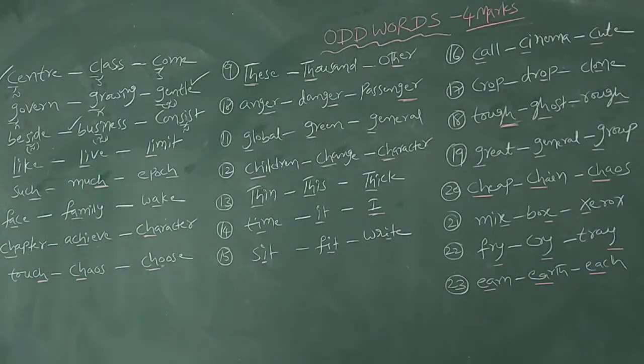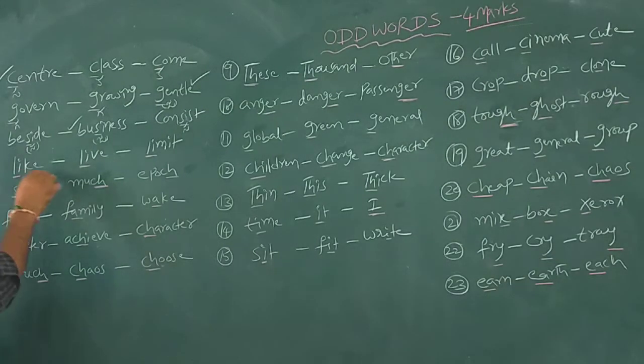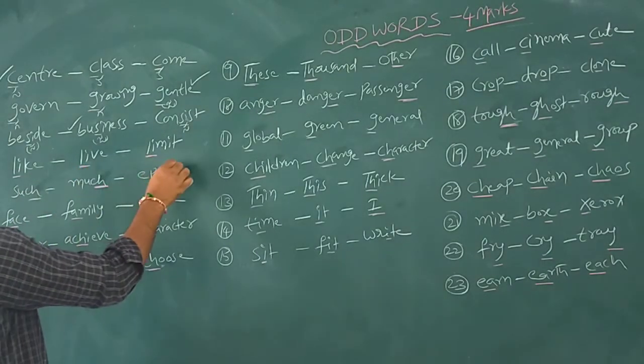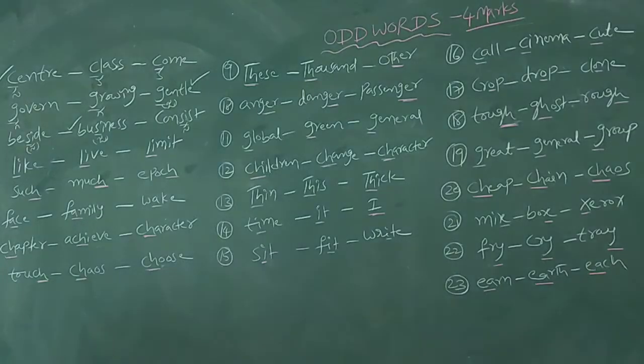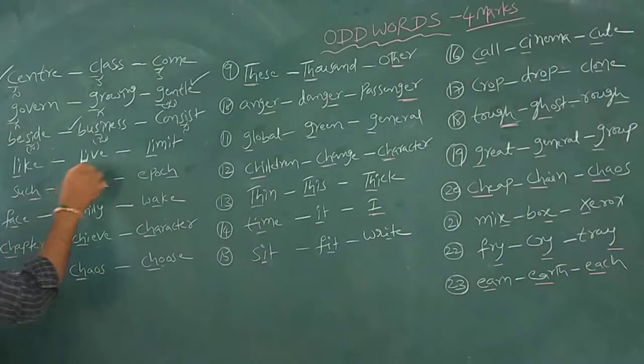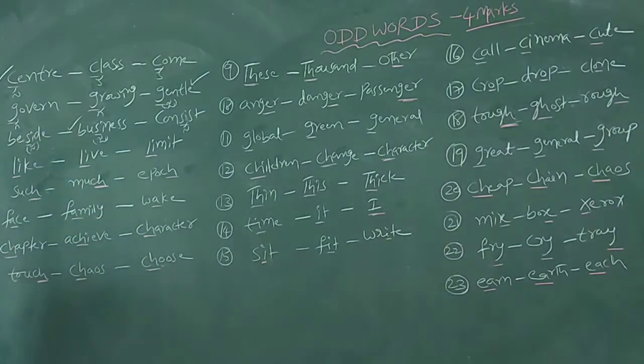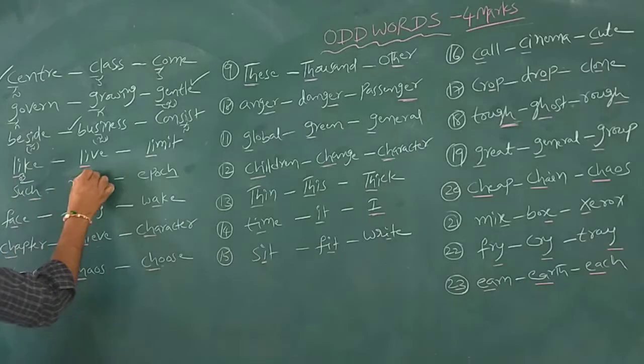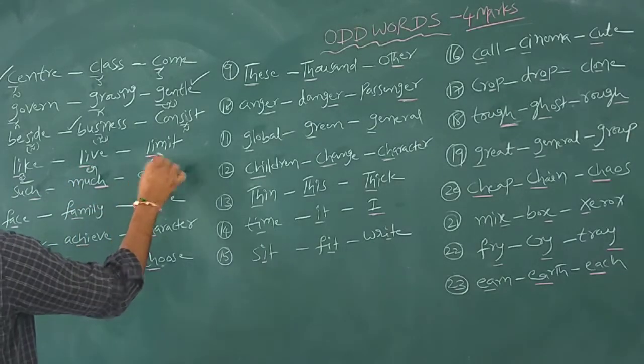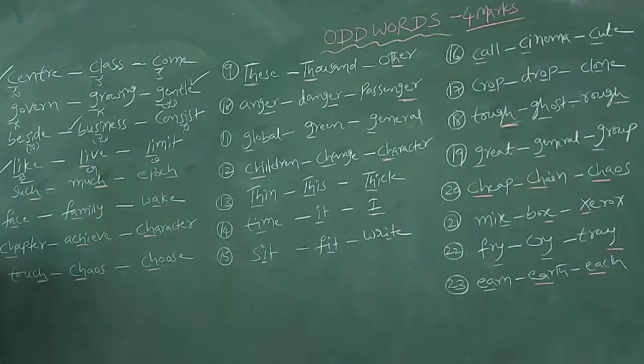Next example: like, live, limit. We observe the same letters, but the sound is different. So our answer is like.